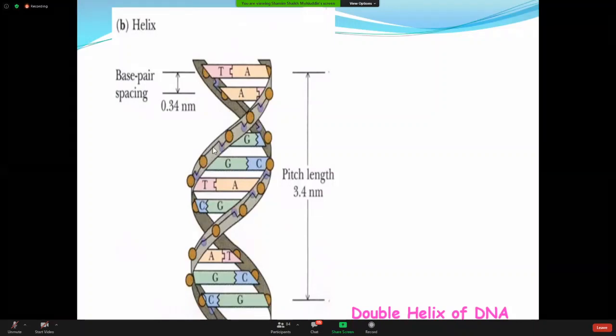Can you understand me? This is the nucleotide of one helix, and this is the other nucleotide of the other helix. And these two nucleotides are joining together again by the hydrogen linkage. Am I clear? Yes or no?